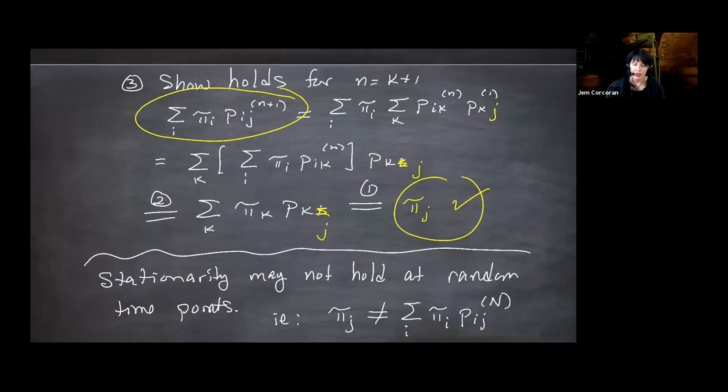A question in the chat: I was supposed to show that this holds for n equals k plus 1. Instead, I was just showing it holds for n plus 1. So all the n's in here should be k's, assuming that you want to show what I stated. You can also do induction without introducing the k's. But yeah, sorry about that.